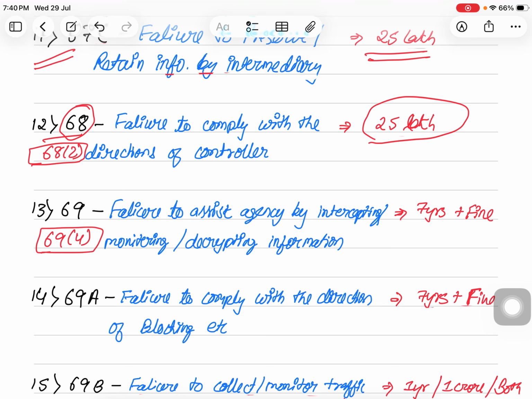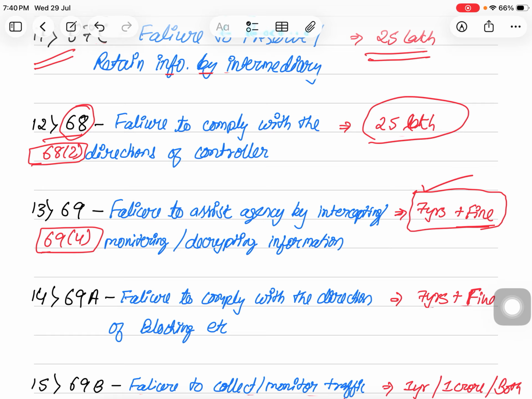So on failure of any person who is directed to do the same, the punishment attracted is 7 years of imprisonment and fine. So there is no alternative punishment. This is imprisonment and fine.